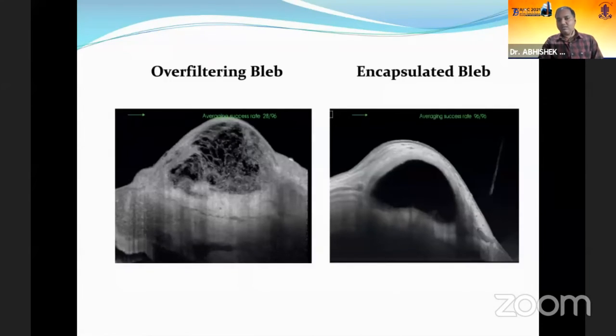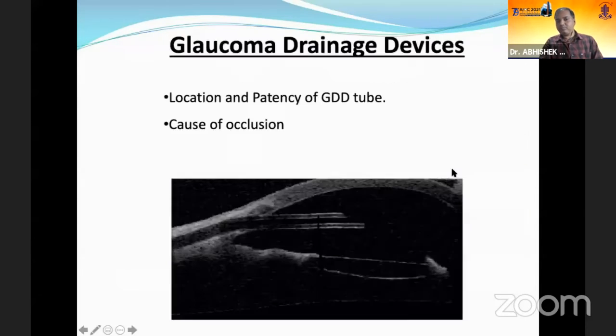This is a case of an overfiltering bleb, where we can see a thin-walled bleb and a large amount of aqueous in it, and in the encapsulated bleb we can see hardly any aqueous with a thick-walled bleb. Now, it also helps in delineating the glaucoma drainage device's location and patency, as well as in cases of occlusion it can determine the cause of occlusion.